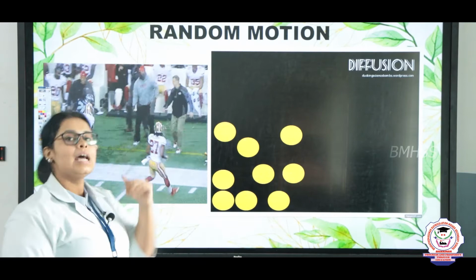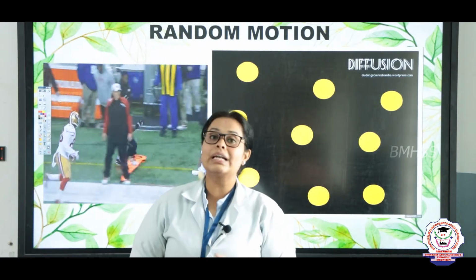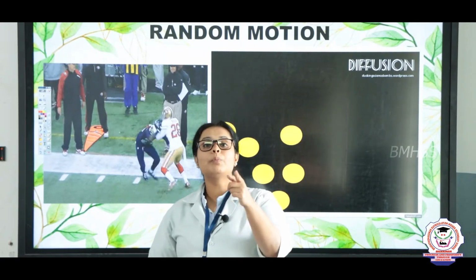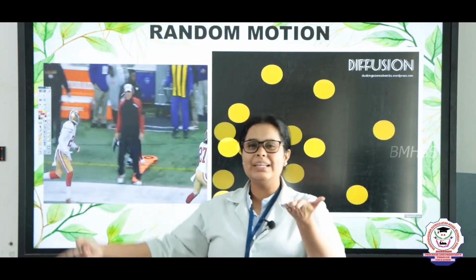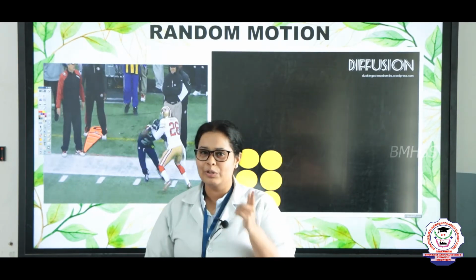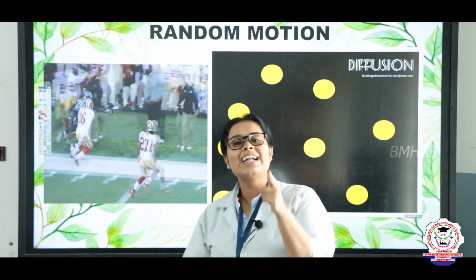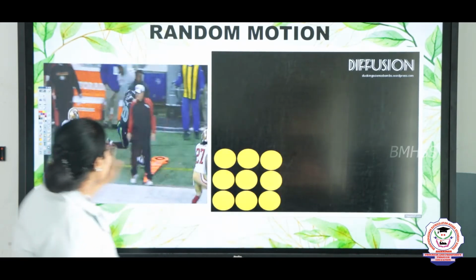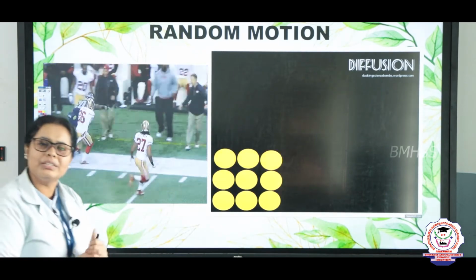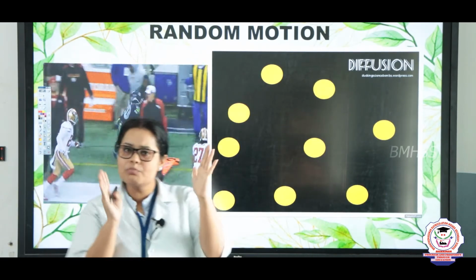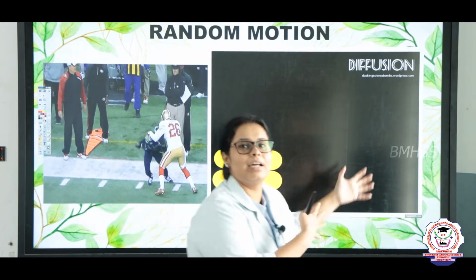Later on there is random motion. Random motion is also an example of what you people are doing at home and what you are doing in the ground. Plus sometimes when we are teaching also you are doing that, right? Yes, so that is random motion. So here you can see that the people are playing rugby. You know what is rugby, children? There will be a small ball and they will just be running around with the ball.